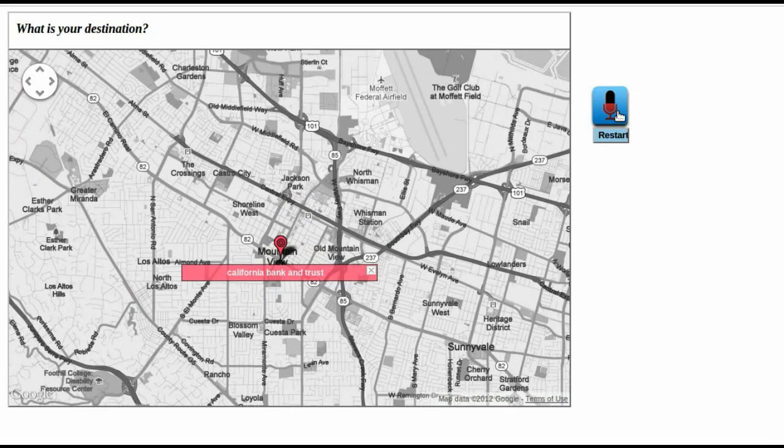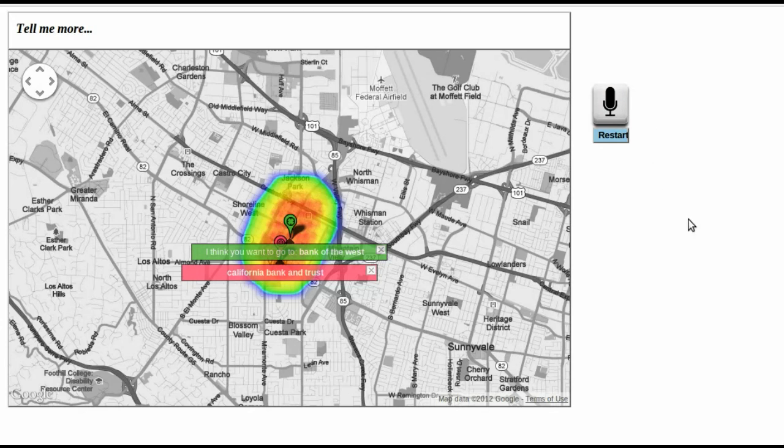Bank in downtown. Obviously, there's not only one bank in downtown. Near El Camino Real.